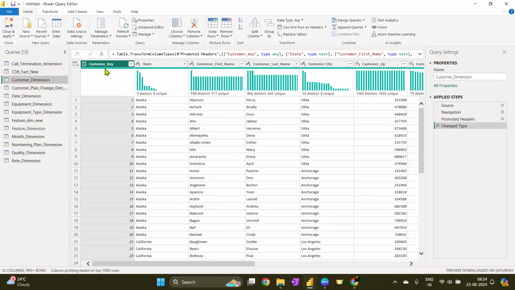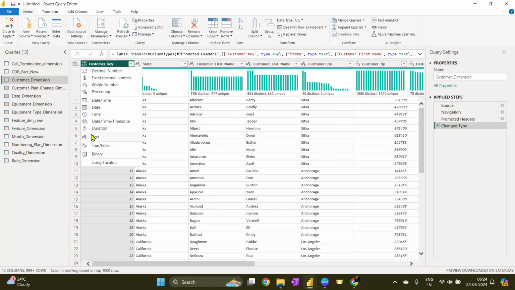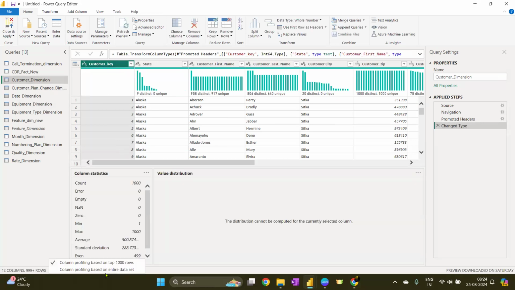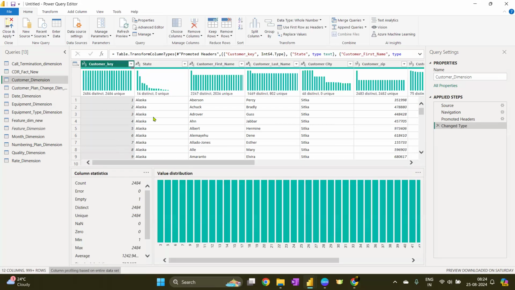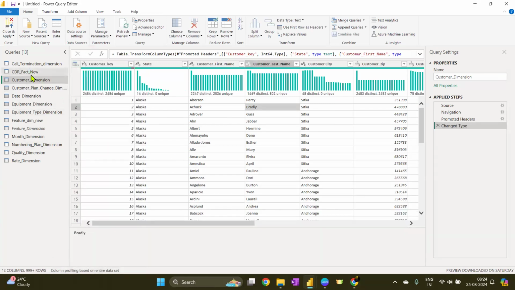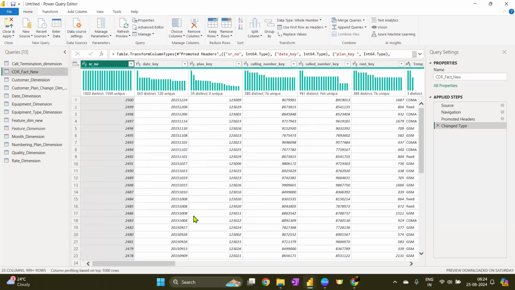Chalo. Customer dimension. We are having a customer key. Let me change it to number. Let's see if I have 2884 and okay, all right. Count is same and it means there are no errors. There are no blanks. Okay. It looks good. CDR fact new.